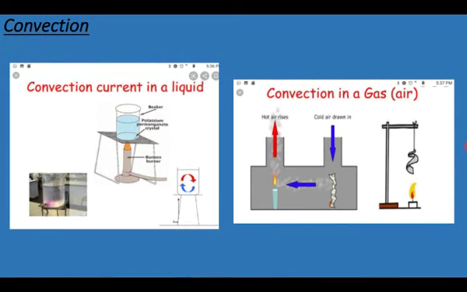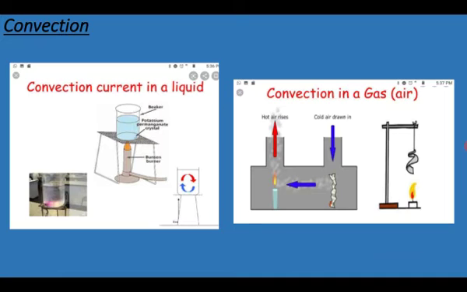Here is an example of convection. You can see this pot, this beaker. We keep water in the beaker and provide heat from the lower side with a gas burner, and slowly the molecules of the water receive the heat and start to move here and there, and slowly all parts of the water present in the beaker become hot.